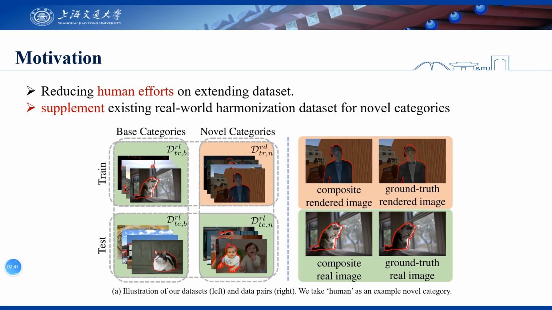However, due to the large domain gap, models trained on the rendered image domain would suffer from a performance drop when applied to the real image domain. So, we propose a novel cross-domain harmonization network named CharmNet. Our method can align two domains when training with a combination of real images and rendered images.